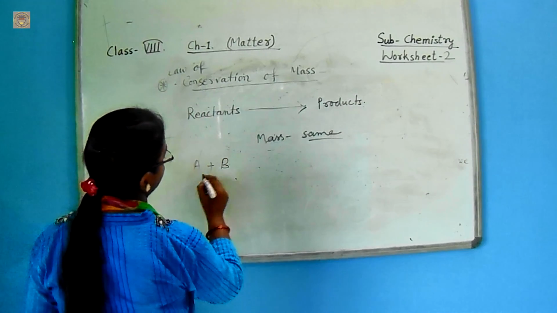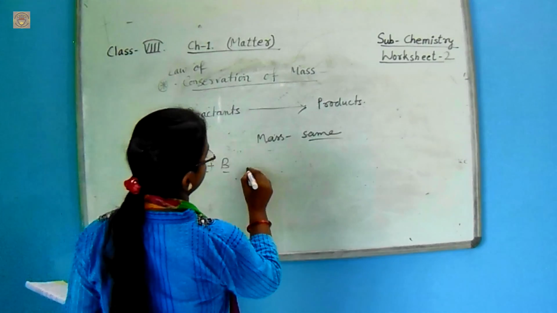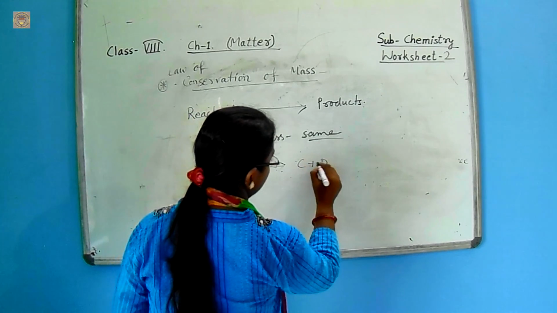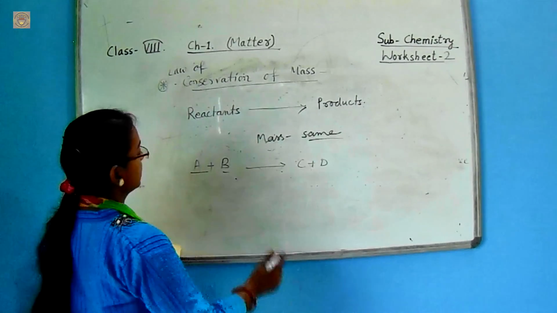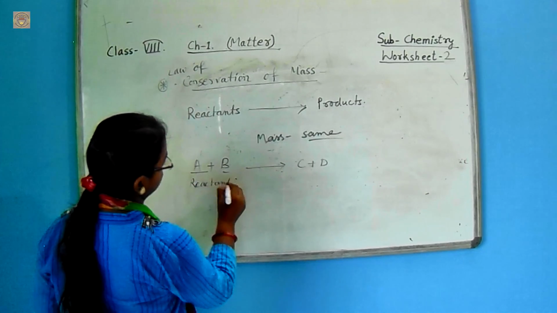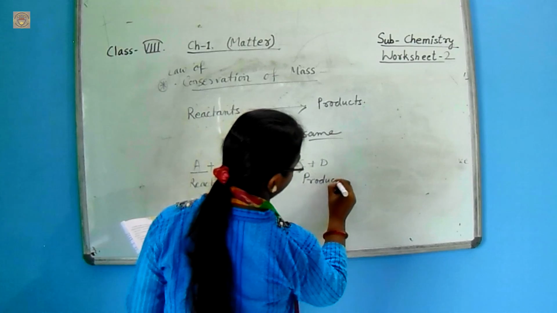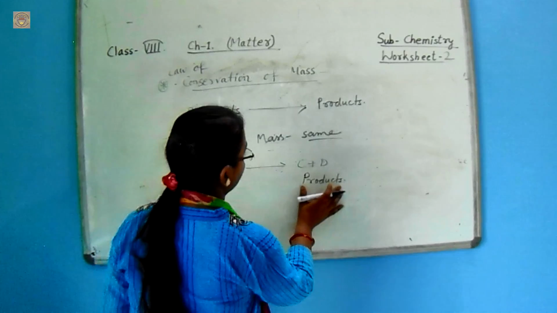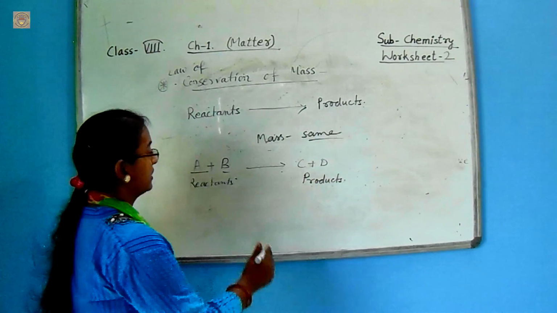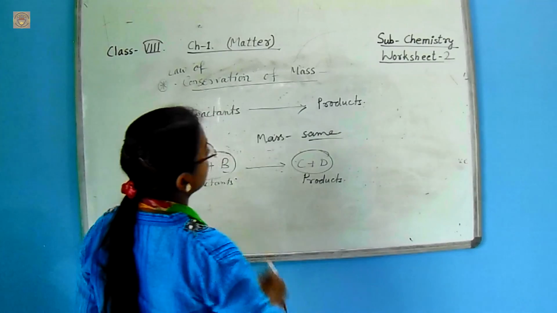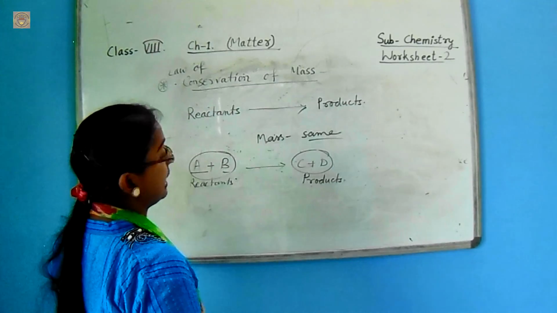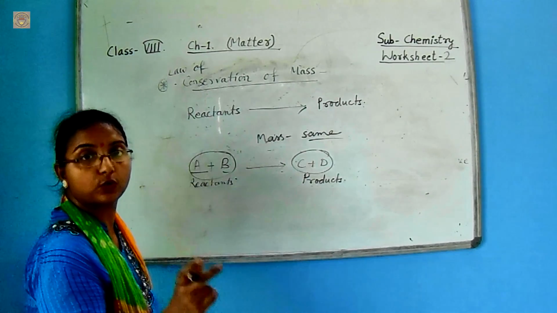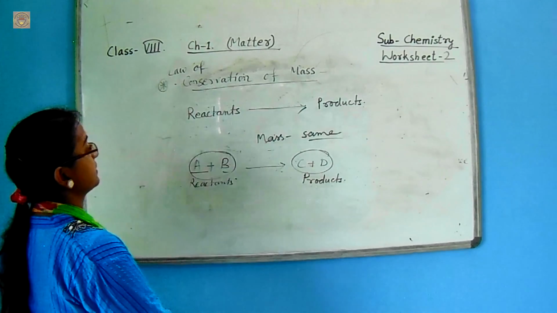A and B are the reactants, and after performing the chemical change, it is converted into C and D. These are the reactants, and these are the products. So you can see that the mass of the reactants is equal to the mass of the products. So we can conclude that the law of conservation of mass implies that there is no increase and no decrease of the total mass of the chemical compositions.